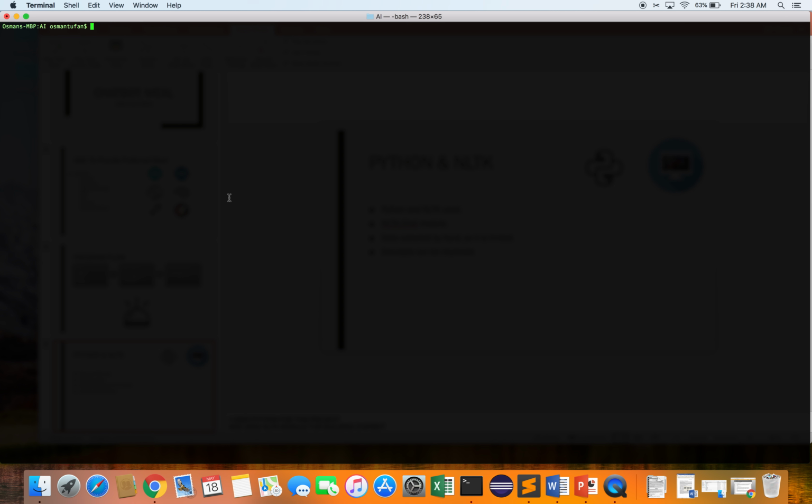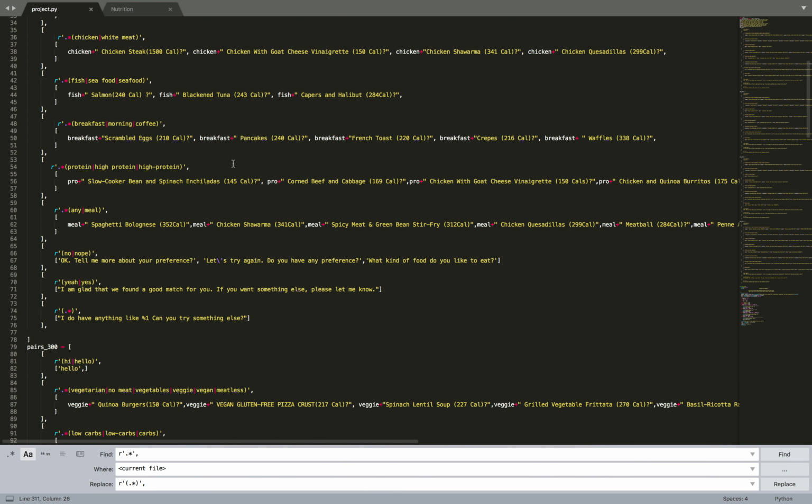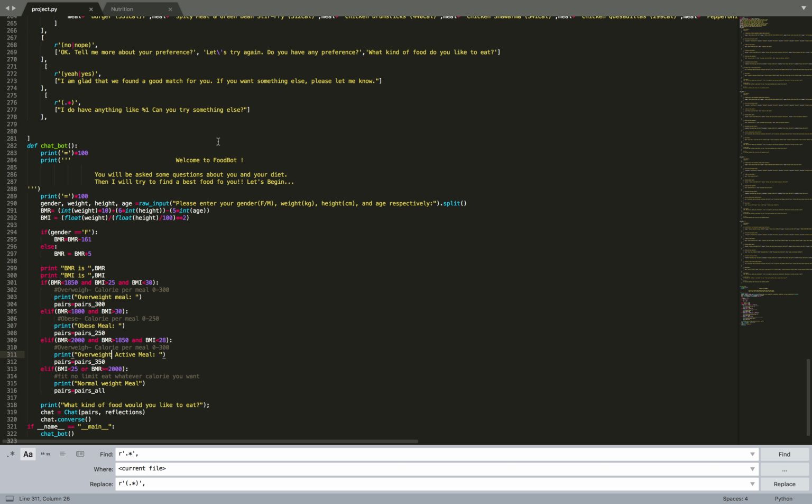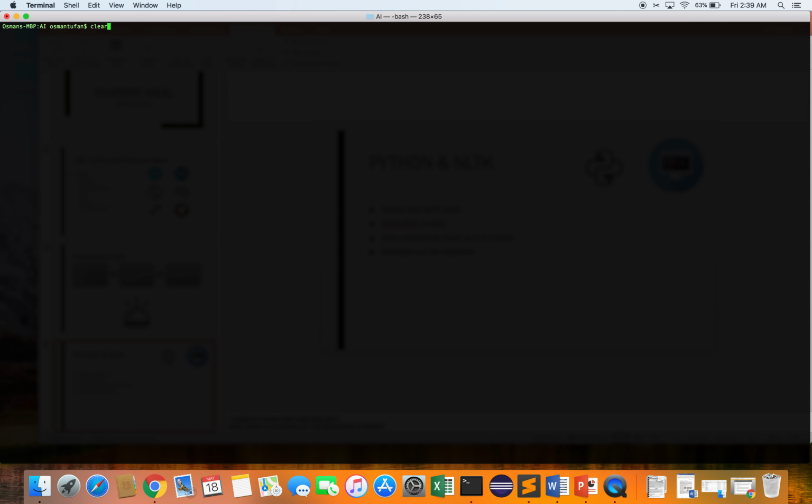So the demo is here. This is my code, these are the conversations, and this is my calculation of BMR and BMI, getting the input, calculation, and the other classification. I'm trying to classify the person type by calorie consumption. So it's done here. Let me execute this one.